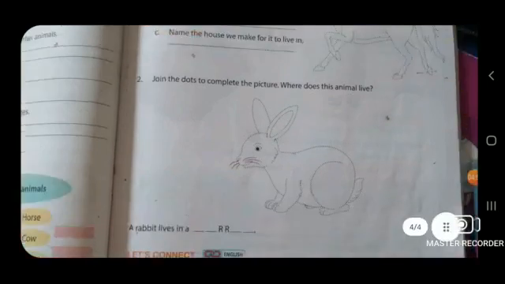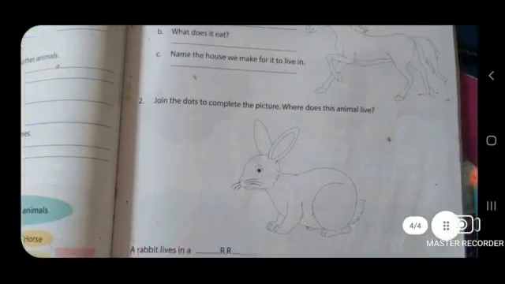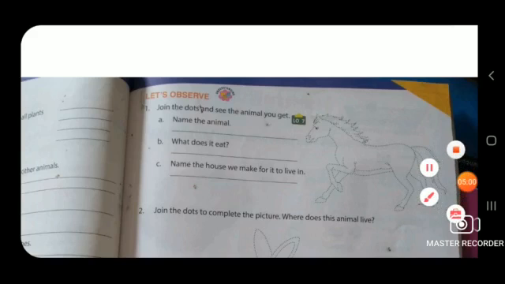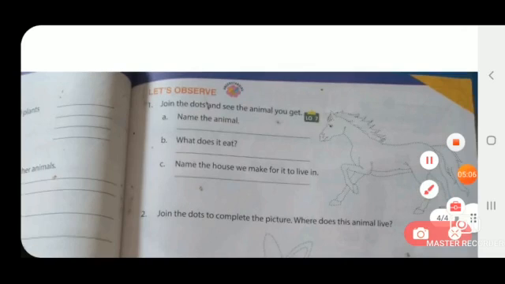And now turn your page and come to page number 59, and this is also an activity. So let's try. You can see here that a picture is given, and you have to identify this picture and then answer the questions that are given.